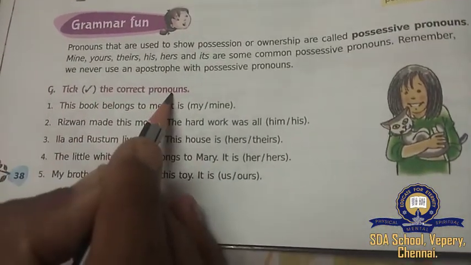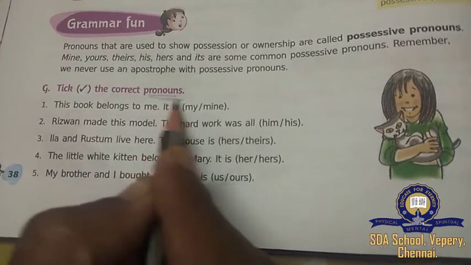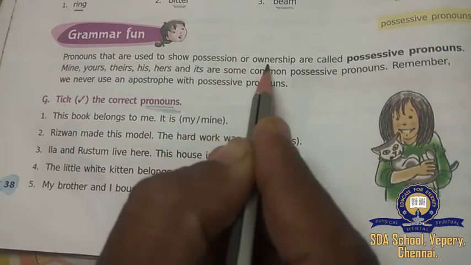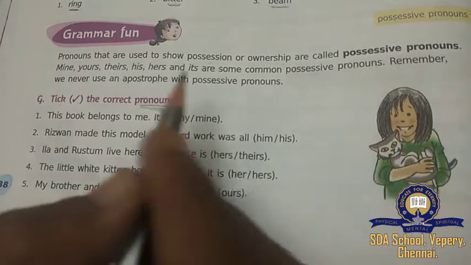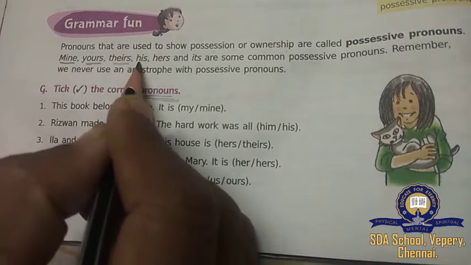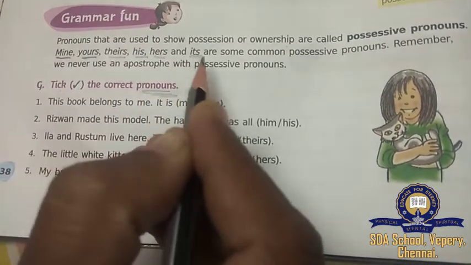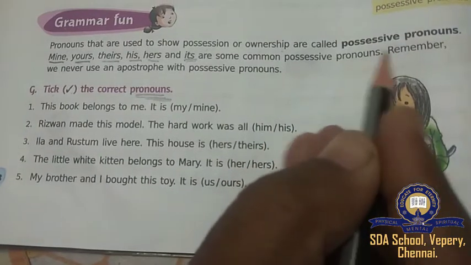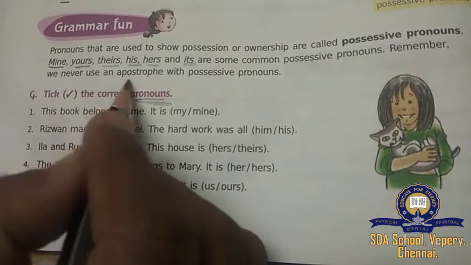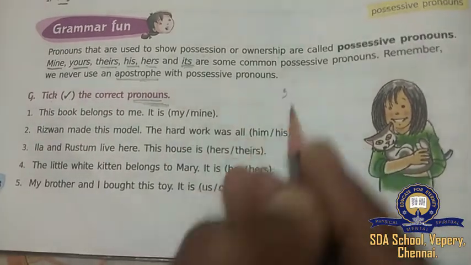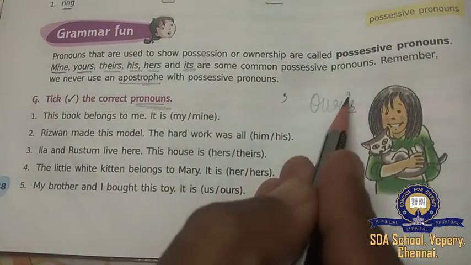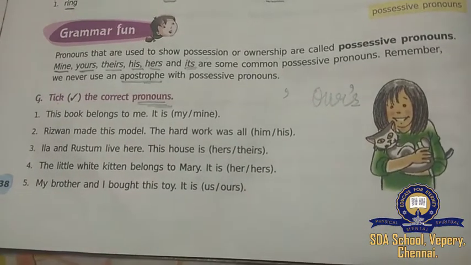Tick the correct pronouns. First, what are pronouns? Pronouns that are used to show possession or ownership are called possessive pronouns. Examples: mine, yours, theirs, his, hers, and its. These are common possessive pronouns. What we have to remember is that for these pronouns, we should not use an apostrophe. For example, our becomes ours. You should not put the apostrophe. Understood children?